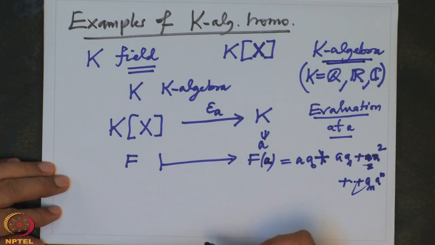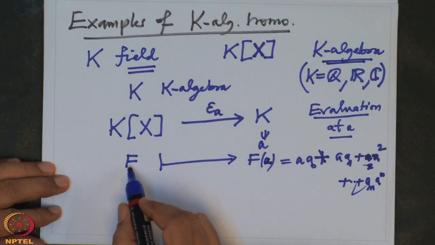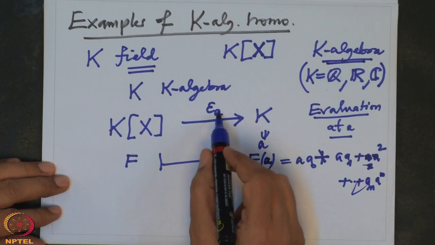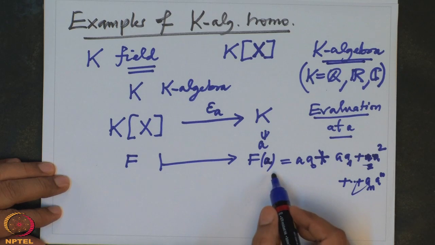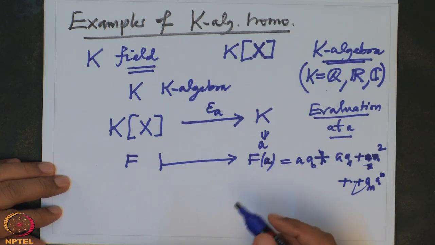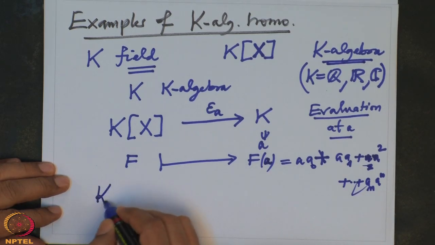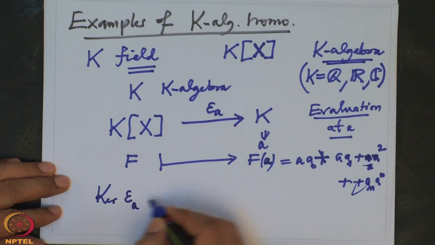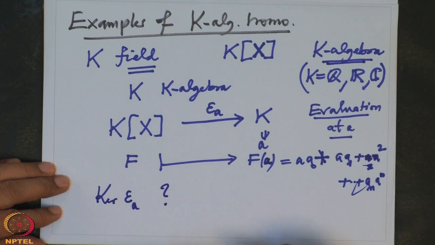And we are interested in, given a polynomial f, finding A so that f of A is 0. That means precisely we are interested in finding the kernel of this map.